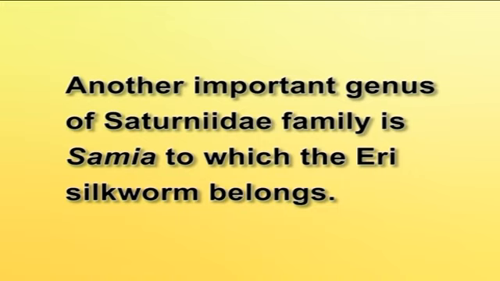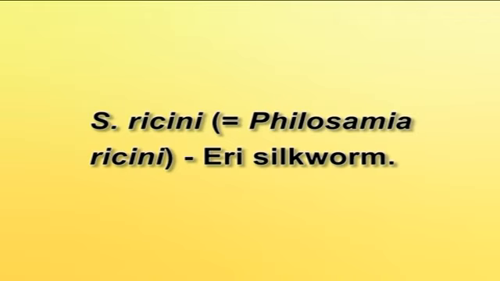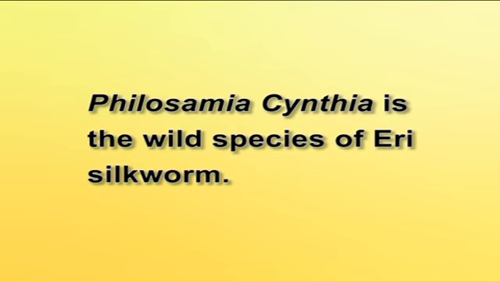Another important genus of the Saturniidae family is Samia, to which the eri silkworm belongs. Globally, there are 17 species under the genus Samia, and the important one that is being commercially exploited in India is Samia ricini, or synonym Philosamia ricini, that is the eri silkworm. Philosamia cynthia is the wild species of the eri silkworm.